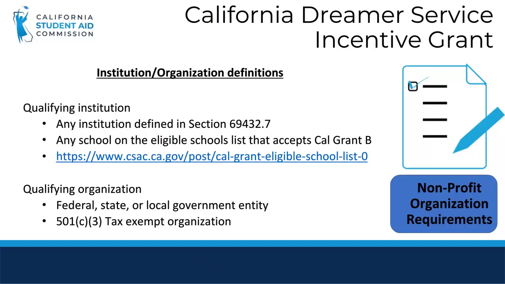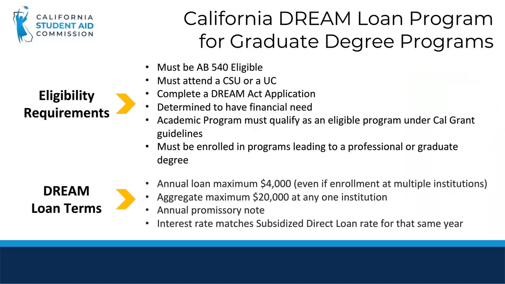For the grant, the definitions of an institution or organization are as follows. A qualifying institution is any institution defined in Section 69432.7 and any school on the eligible schools list that accepts Cal Grant B. A qualifying organization includes a federal, state, or local government entity with a 501c3 tax exemption. More information for the program will roll out by the summer of 2021.